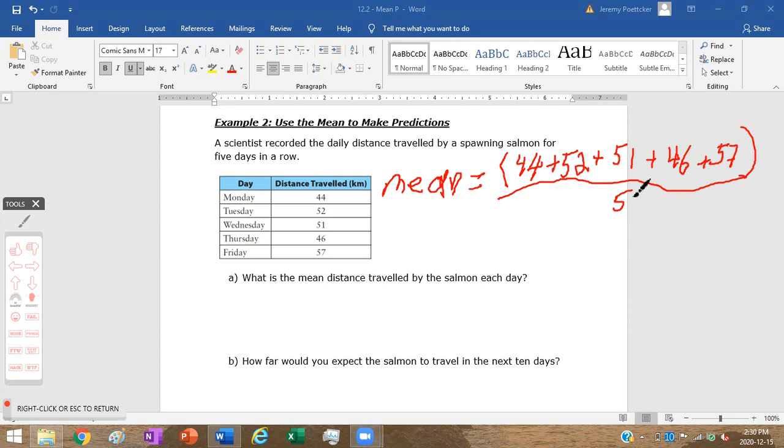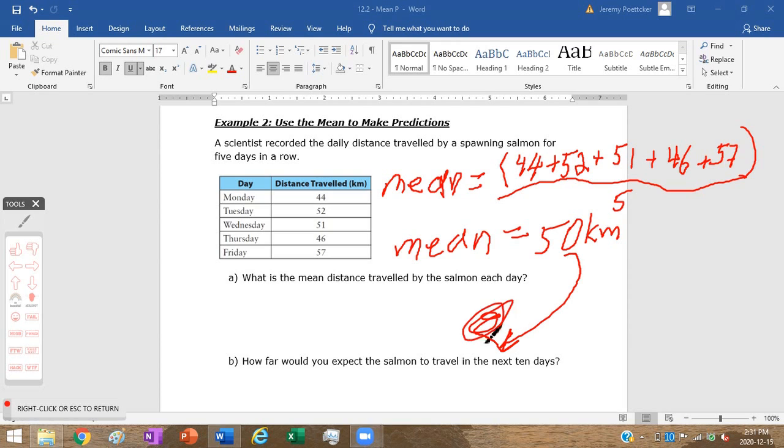We end up with, that's not the right number. I have done this before and it's not that number. Sorry, I'll try that again. 44 plus 52 plus 51 plus 46, this is better, plus 57. Total of 250. So our mean, I must have punched something in my calculator wrong. Our mean here is going to equal 250 divided by 5, which is going to be 50. And make sure we put our units here. 50 kilometers. Right? So, that's actually my answer for down in here.